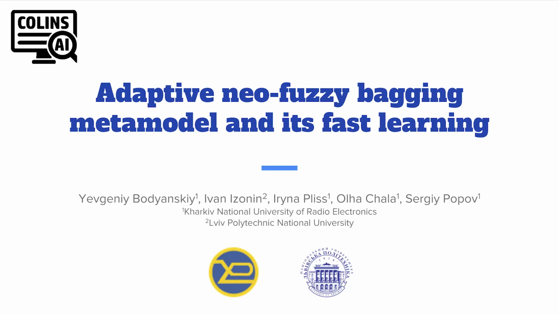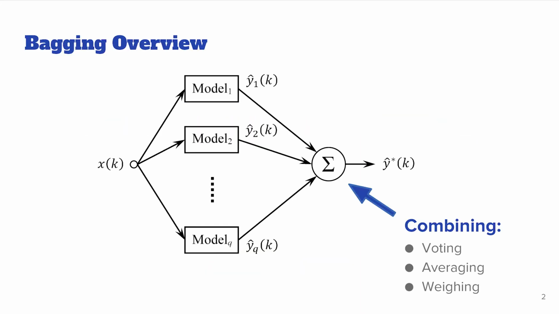Today I am presenting the paper Adaptive Neo-Fuzzy Bagging Metamodel and its Fast Learning. As you all know, bagging involves several models that are performing the same task working in parallel and producing independent solutions which are then combined in some manner to obtain the final output, which should be more accurate and stable than the outputs of separate models.